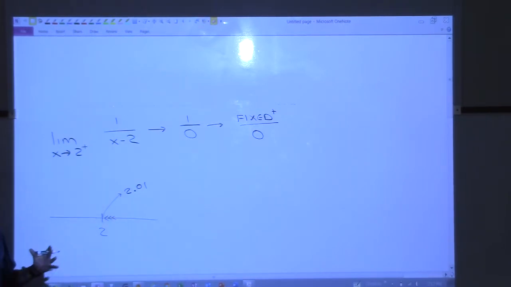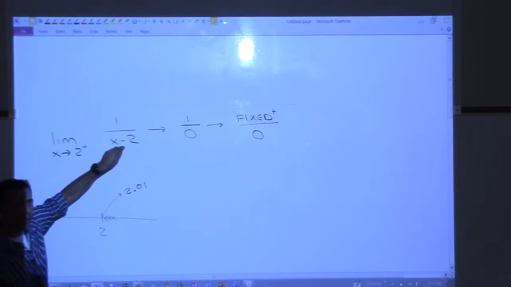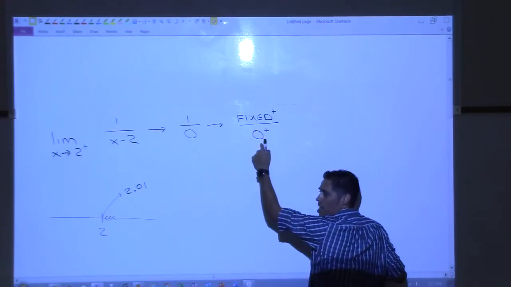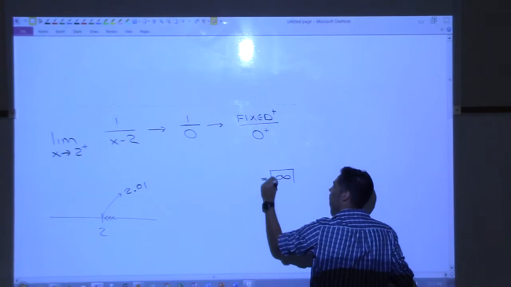So that's it. That's all we have to do is just do a quick little analysis to make sure that we understand that when this gets plugged in here, we're going to get a positive number, and therefore this is approaching 0, right? Approaching 0 through positive numbers. So the answer to this is positive infinity.